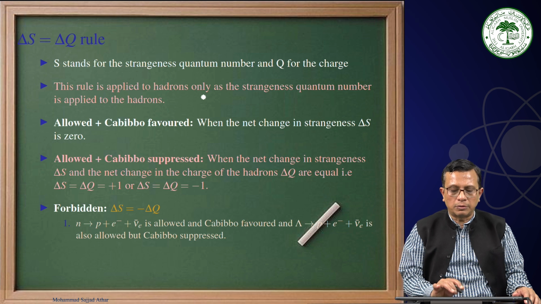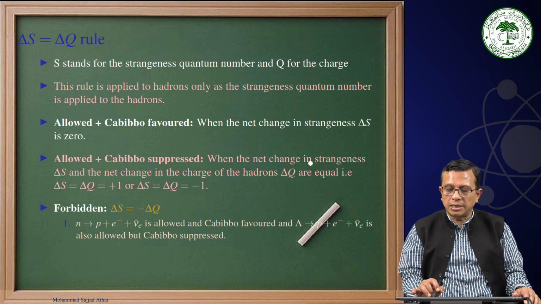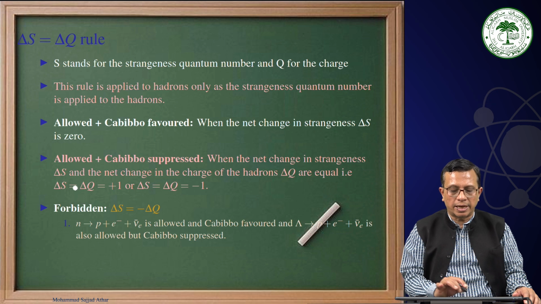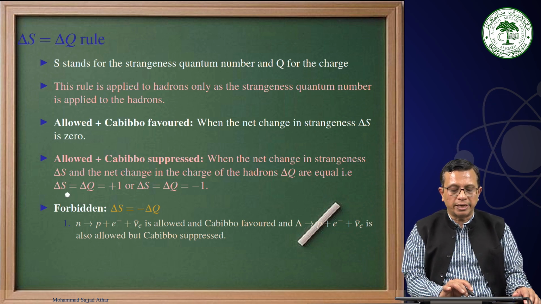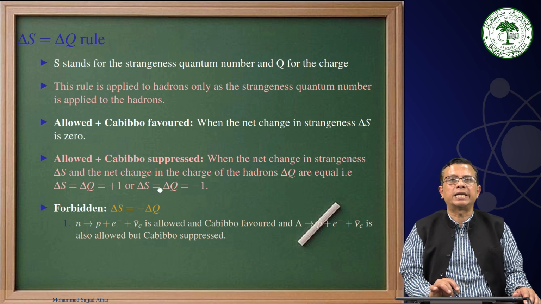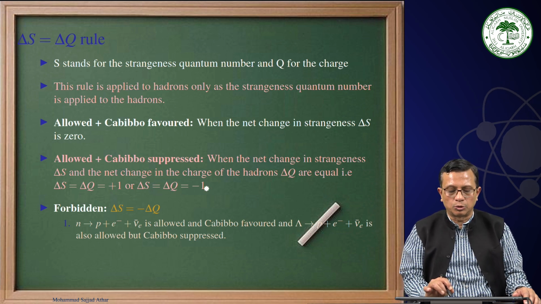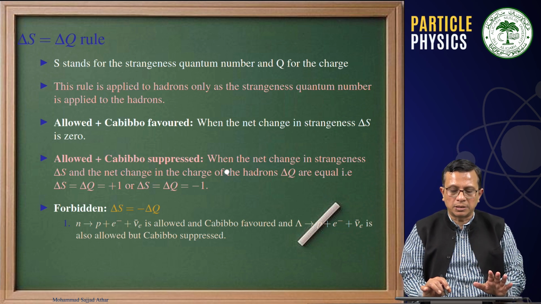Now, allowed but Cabibbo suppressed processes occur when the net change in strangeness delta S and the net change in the charge of the hadrons are equal. That means delta S is equal to delta Q is equal to plus 1, or delta S is equal to delta Q is equal to minus 1. This will be Cabibbo suppressed.